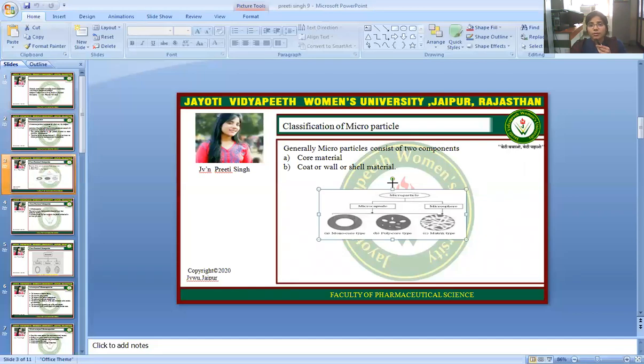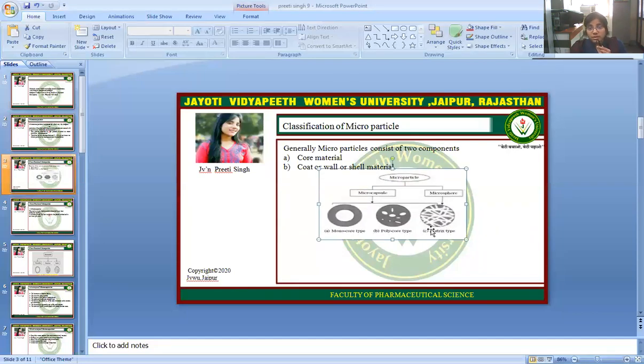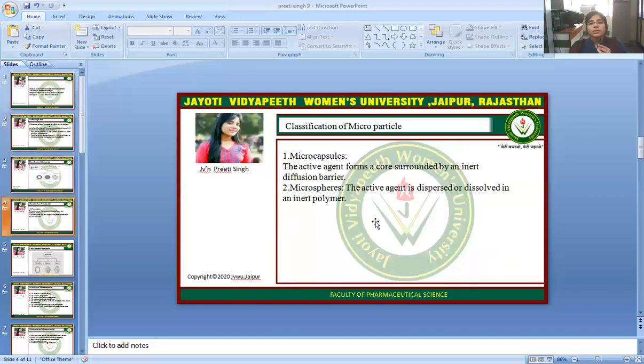Now we will see that microparticles are divided into two parts. The first one is the microcapsule and the second one is the microsphere. Microcapsules are further divided into two parts: monocore type and polycore type. Monocore type is one thing and polycore type is different. The third one is the matrix type, which is also considered under the microsphere. So this is the main classification.